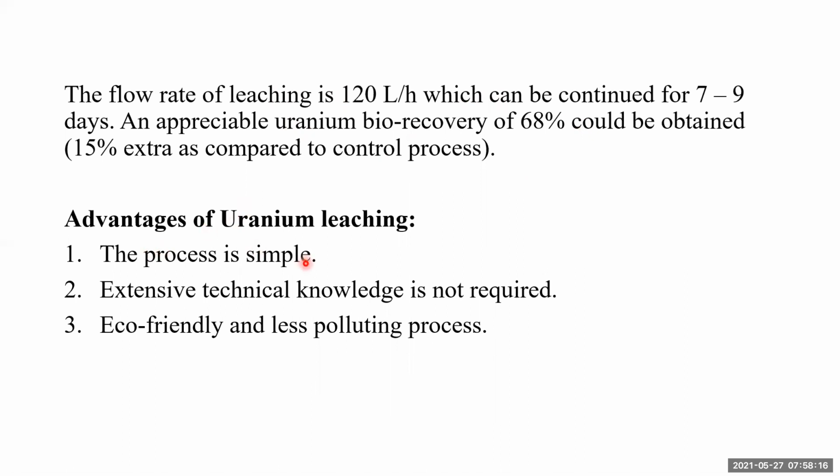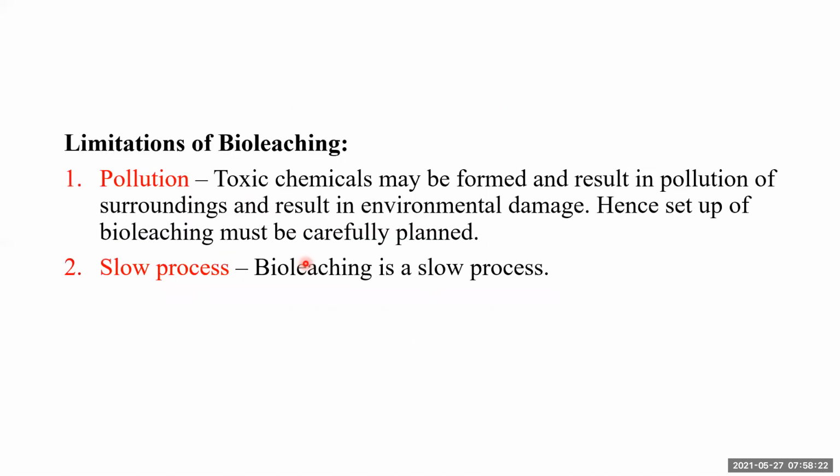So what are the advantages? The process is simple. We don't require too much technical knowledge, and it's an eco-friendly and less polluting process. The limitations we have already discussed: bioleaching is a very slow process and it may cause pollution because toxic chemicals are formed during the process of bioleaching. So pollution of the surroundings may take place, right? Hence, we have to take care that the setup of bioleaching must be carefully planned. So that is all about bioleaching of copper and uranium.